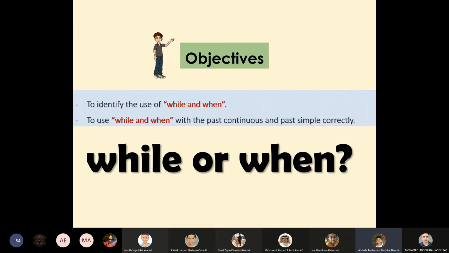Yes, teacher. Abdullah, today, inshallah, we are going to have 2 objectives. Can you help us read the objective number 1? Yes, teacher. To identify the use of while and when. Bravo, Abdullah. Good reading. Now, let's go to Mahmoud Ahmed. Mahmoud Ahmed, are you there?